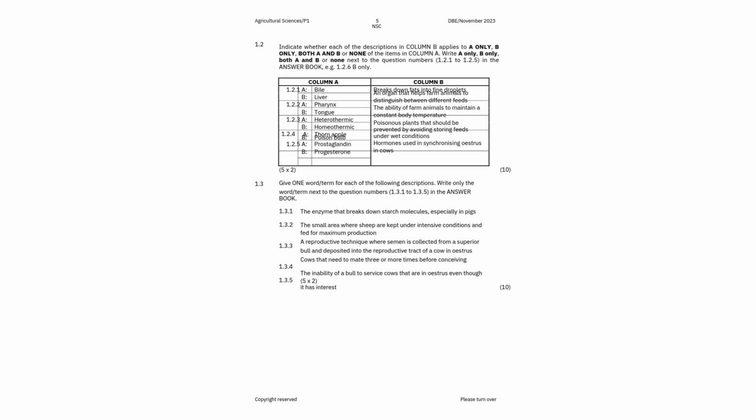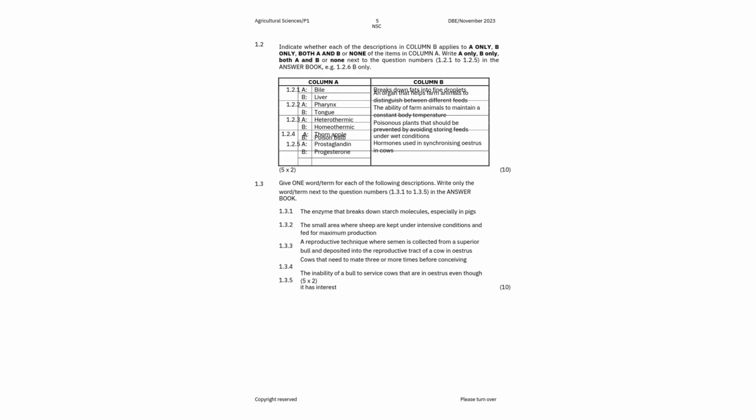We've got A, prostaglandin, and then we have B, which is the progesterone. Right. Now, both of these, the prostaglandin as well as the progesterone, can be used for oestrus synchronization. Now, this will take you back to that chapter. So the correct answer there is both A and B.